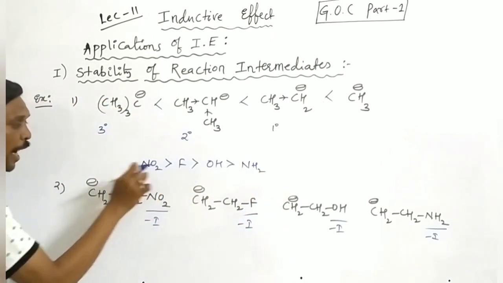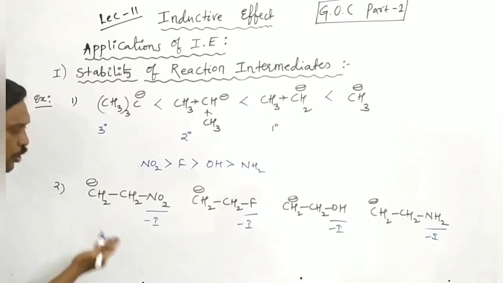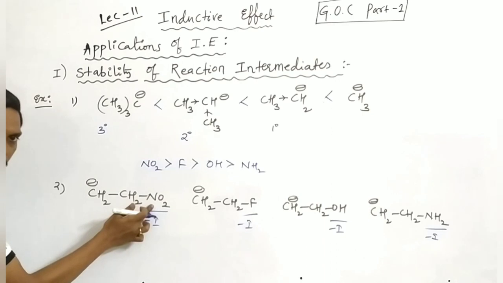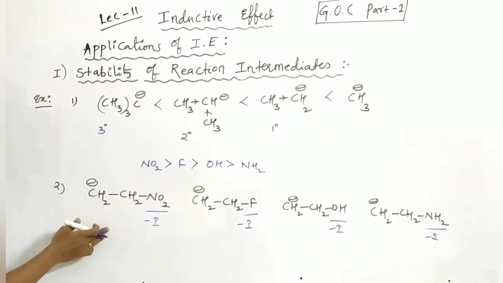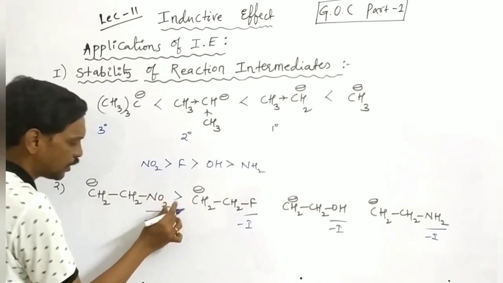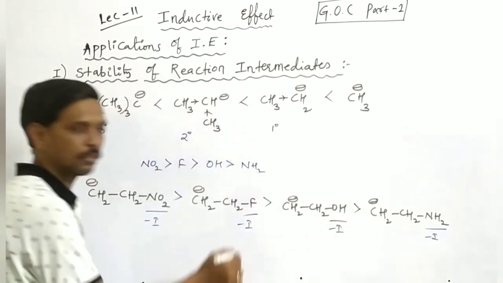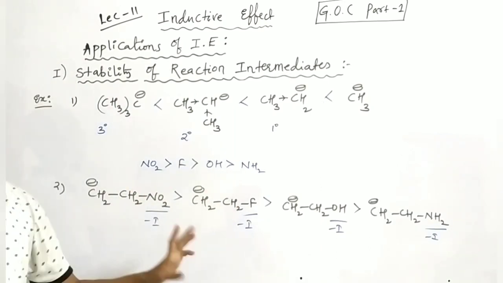If a minus I group's power is more, then stability is more. So among all these examples, NO2 power is more, so it stabilizes this carbanion easily. So this one is more stable than this one, and this one is more stable than this one. So from left to right, stability decreases.